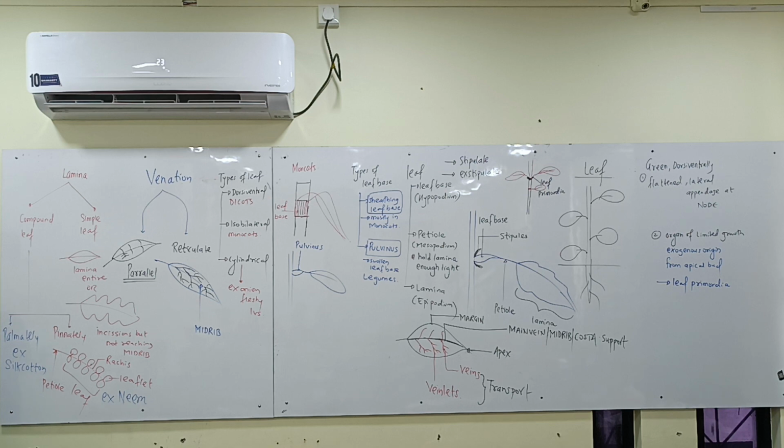Then, if the lamina is entire, the leaf will be called simple. Or if it is incised but the incisions do not reach the midrib, it will be called simple. If the incisions reach the midrib, it is compound. If it has a rachis, pinnately compound. If all leaflets are attached at a common point on the petiole, it will be called palmately compound. Example of pinnately compound is neem, and for palmately compound is silk cotton. Okay? Let's quickly copy this.